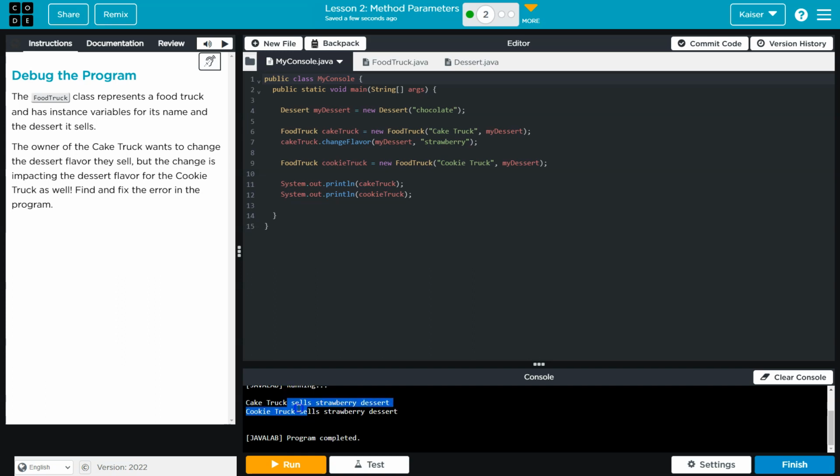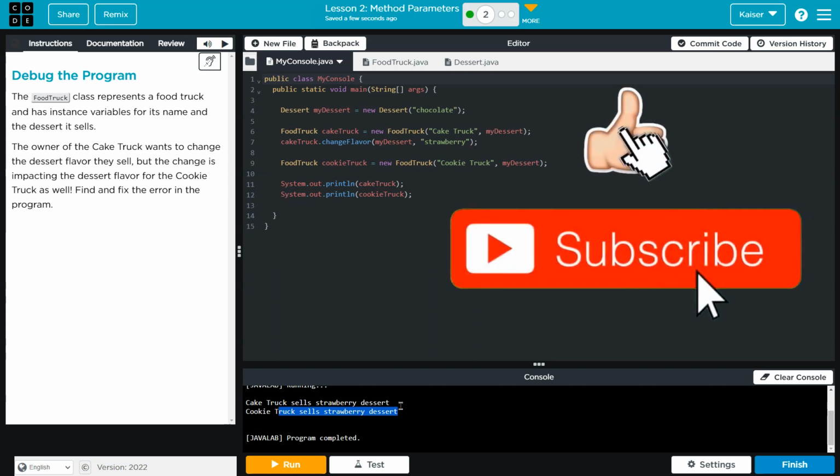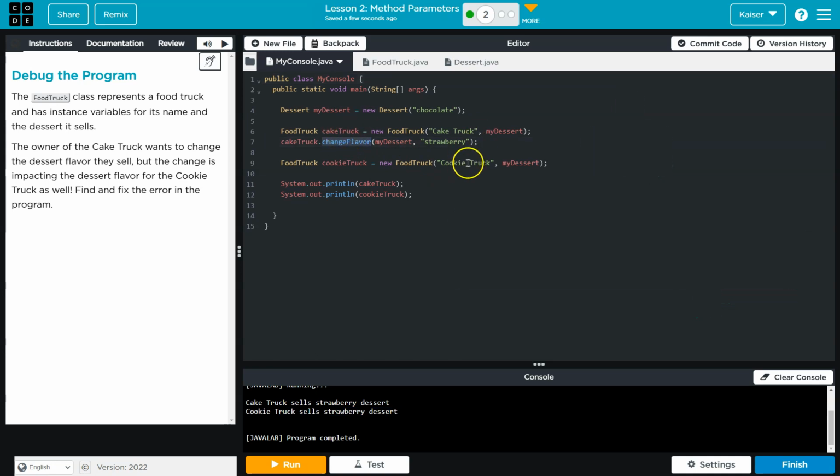Let's see, we got a cake truck that sells strawberry dessert and a cookie truck that sells strawberry dessert. A strawberry cookie? No. Is that for real? No. Okay, that's the error. All right, faith in humanity restored. Let's see what's going on here.